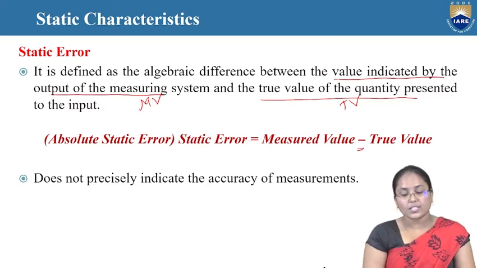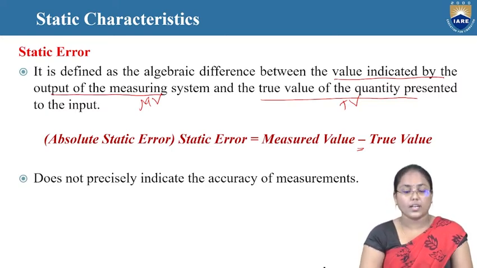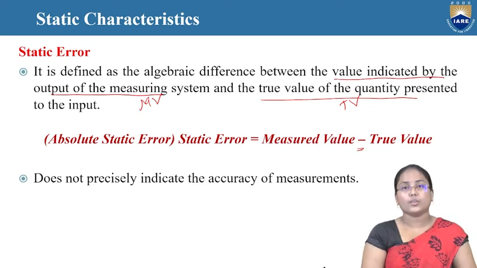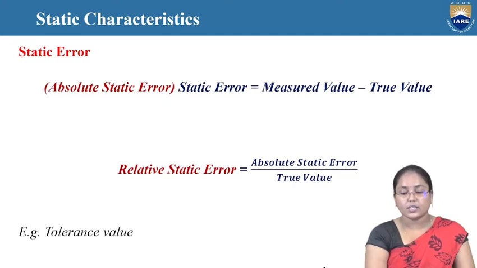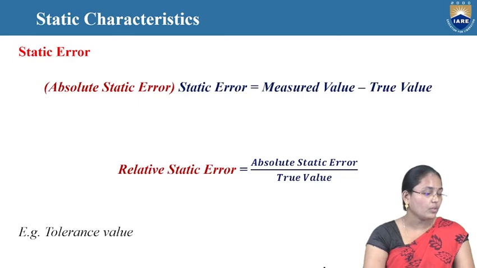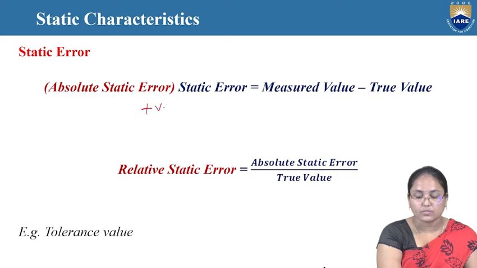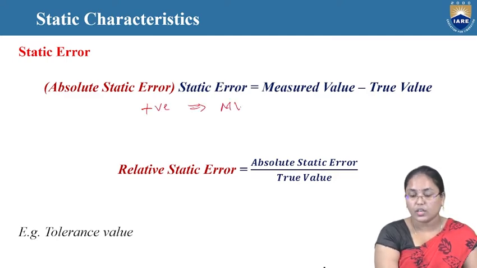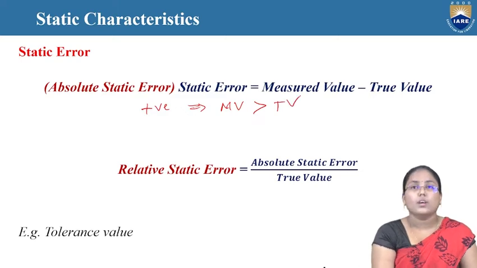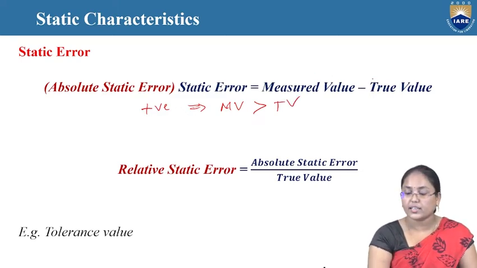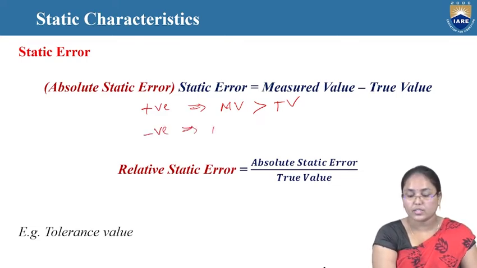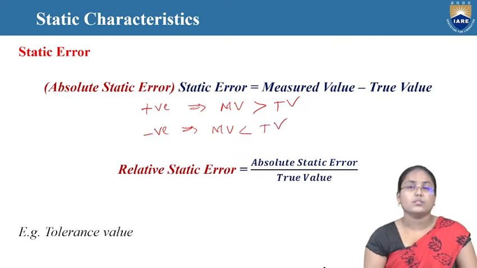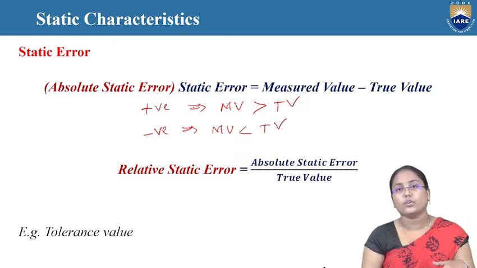So now, it does not precisely indicate the accuracy of instruments. It doesn't precisely indicate only the accuracy of the particular instrument. So if we look at the absolute static error, static error is equal to measured value minus true value. Here, the static error is positive if the measured value is greater than the true value. Definitely, right? If this is greater than the true value, then we'll be getting a positive value. And it is negative if the measured value is less than the true value. So this is a scenario where we can get the negative error or the positive error.